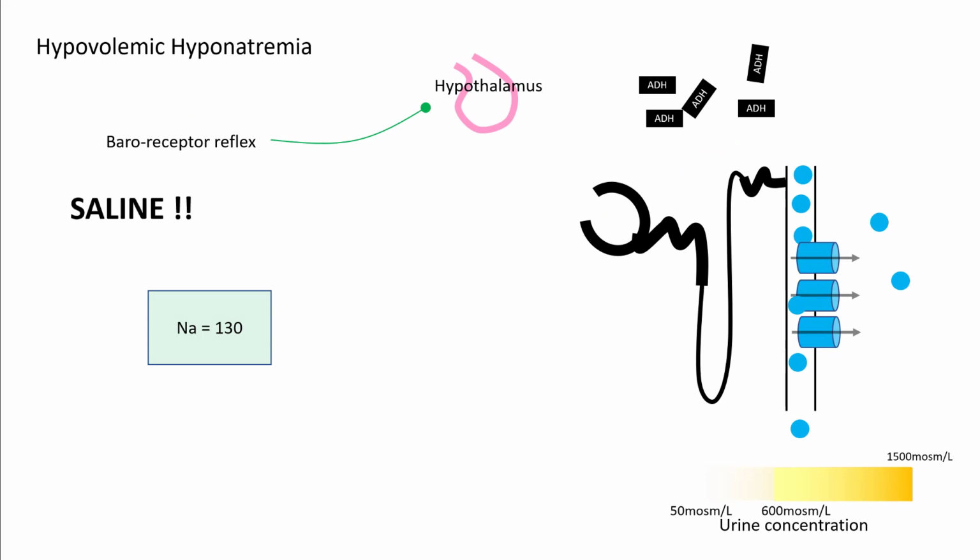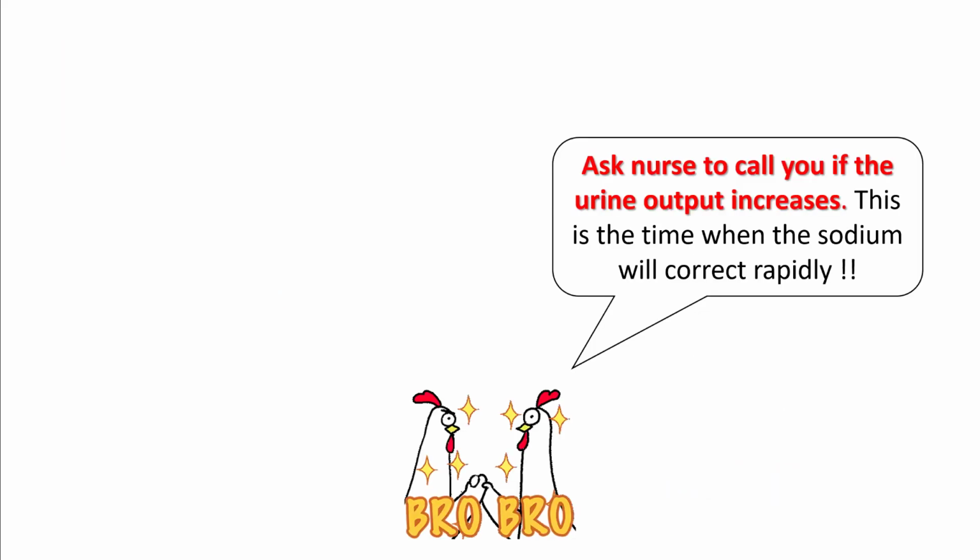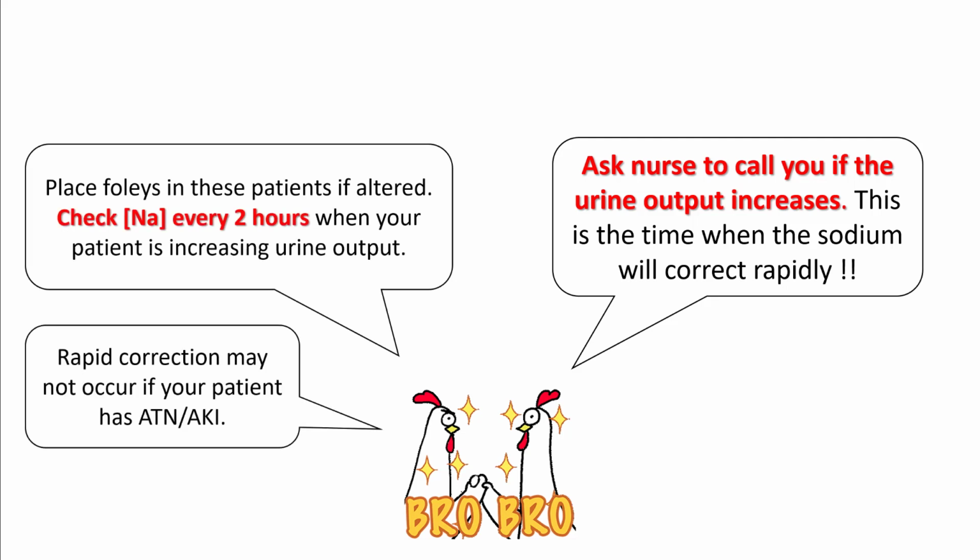If you give saline, you are going to correct the baroreceptor reflex. The hypothalamus has got no reason to produce any more ADH, so you do not have any more aquaporin channels, so you lose free water in the urine. Your urine osmolality drops and your sodium corrects. Therefore, ask your nurse to call you if the urine output increases. This is possibly the most important thing that you have to tell them when you're dealing with hypovolemic hyponatremia. This is the time when the sodium is going to correct rapidly, and this is the time when you change your sodium frequency checks to every 2 hours. Sometimes this rapid correction will not happen if your patient has developed AKI or ATN.